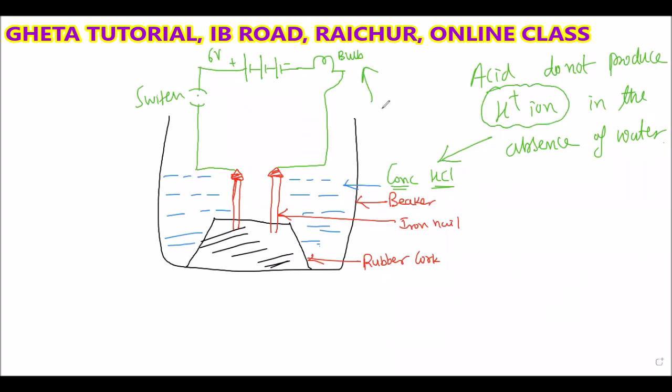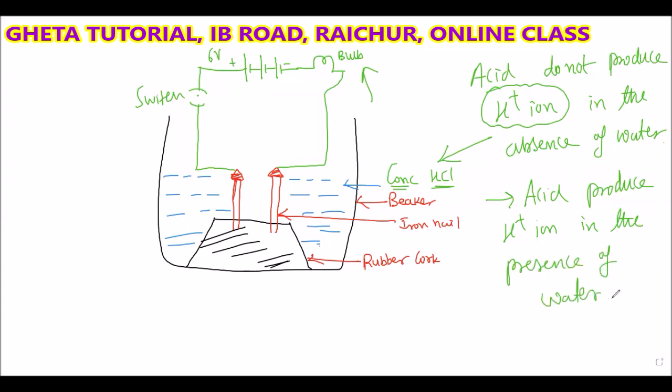Here one more point I can write: acid produces H plus ion only in the presence of water.